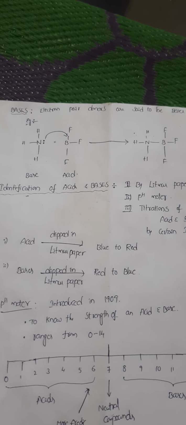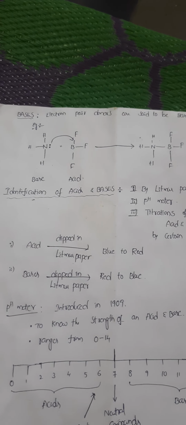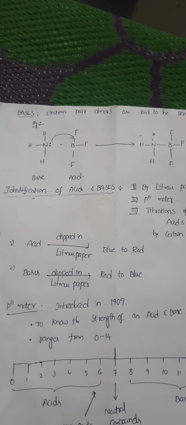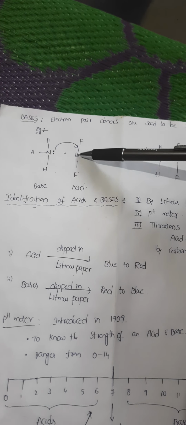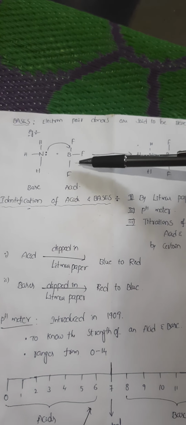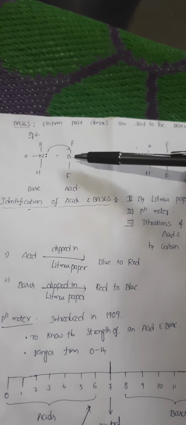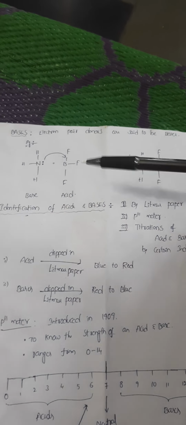Boron trifluoride has a tendency to accept the electron pair from the ammonia, so it is an acid. Ammonia gives the lone pair of electrons, and boron trifluoride has an accepting tendency from the ammonia, so it becomes an acid according to the Lewis theory.